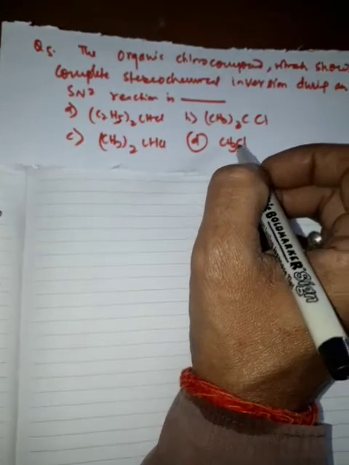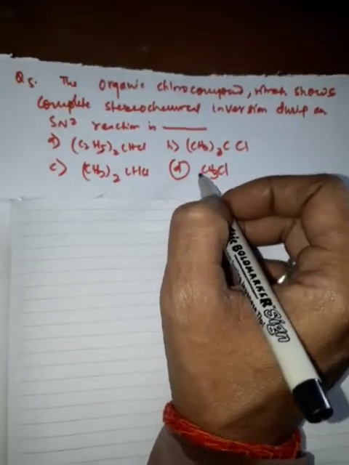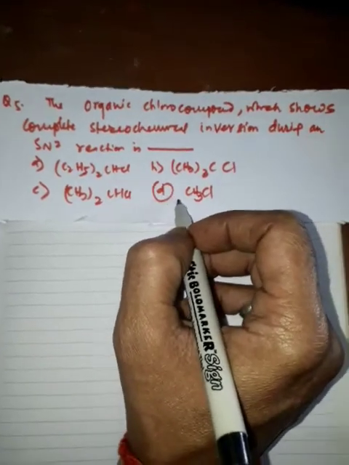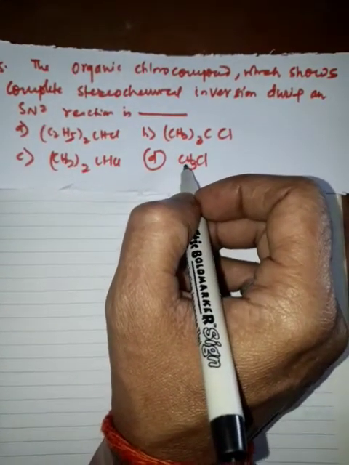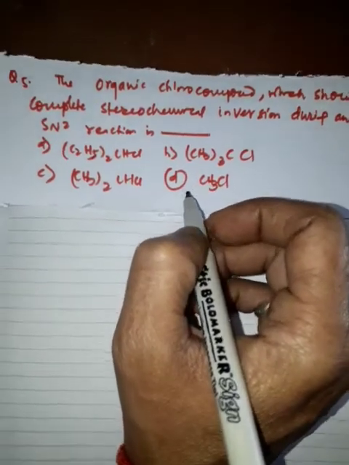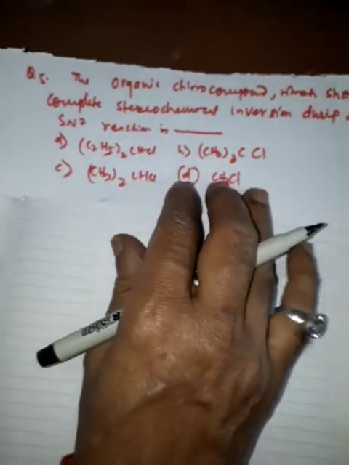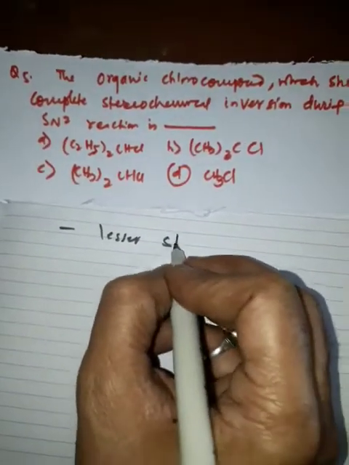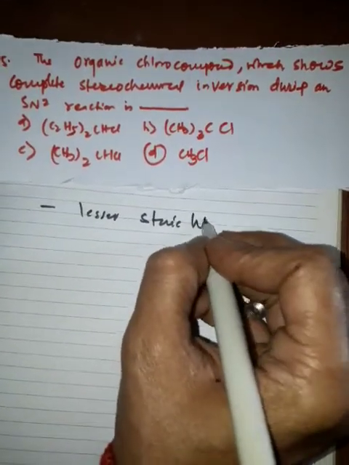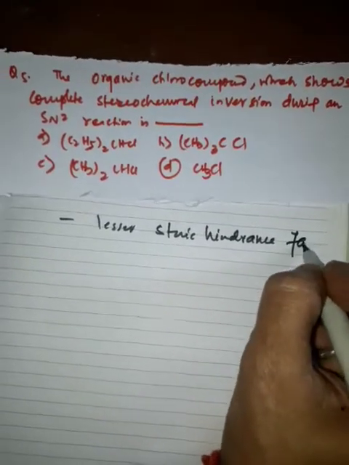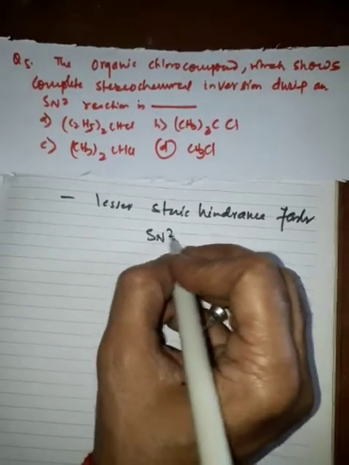Option D would be the less sterically hindered. Lesser the steric hindrance, faster the SN2 reaction. You will note it: lesser steric hindrance, faster will be the SN2 reaction.